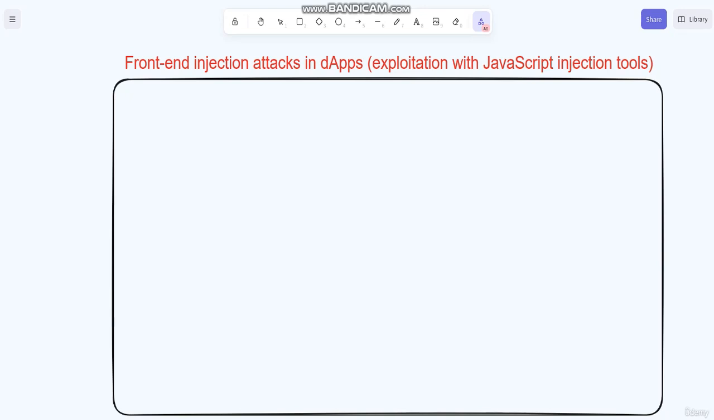One way to exploit front-end injection attacks is by using JavaScript injection tools. These tools allow attackers to inject malicious code into a web page or application, allowing them to steal user data or manipulate it. Let's take an example.